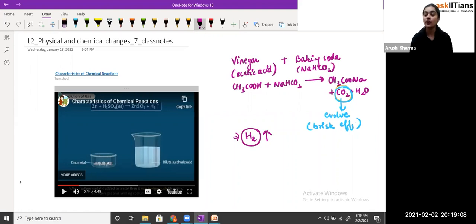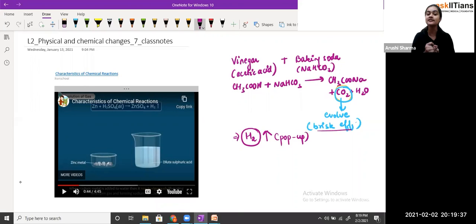Always, carbon dioxide has the characteristic of brisk effervescence. Similarly, hydrogen also has a characteristic: it evolves with a pop sound. If you take a burning candle near the hydrogen gas, there will be a pop sound, and from that we come to know that hydrogen gas has been released.